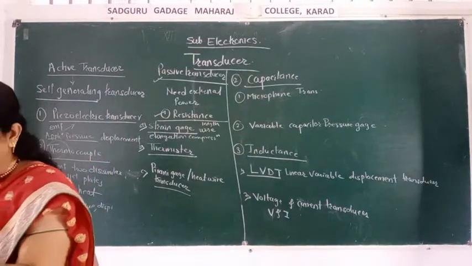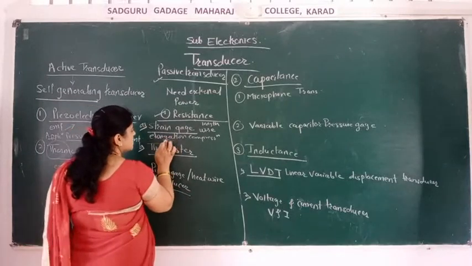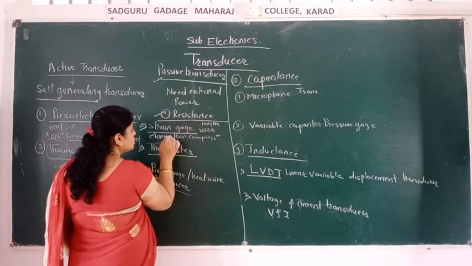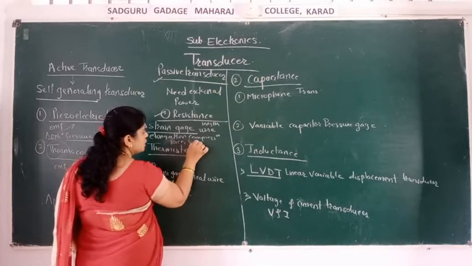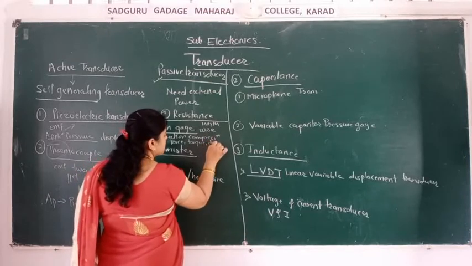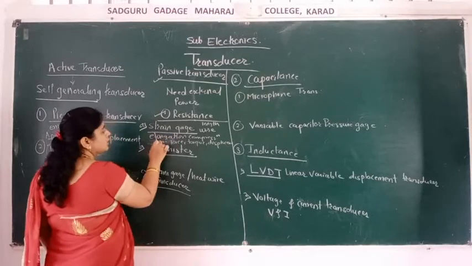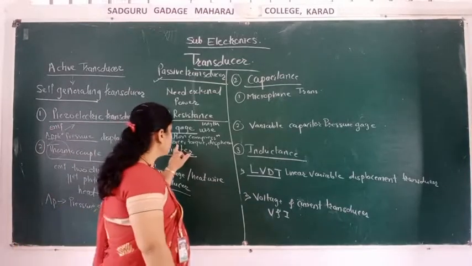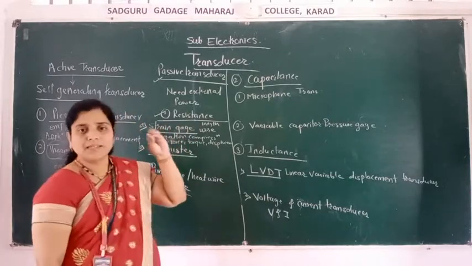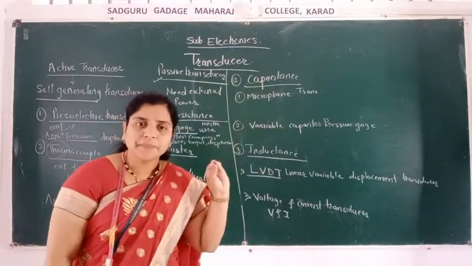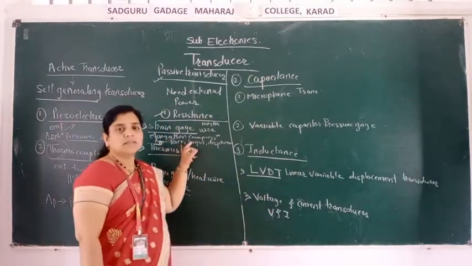This strain gauge is used to measure displacement. It is used in force, torque and displacement. These are its applications, because in a strain gauge the length of the wire can be changed by applying external stress.